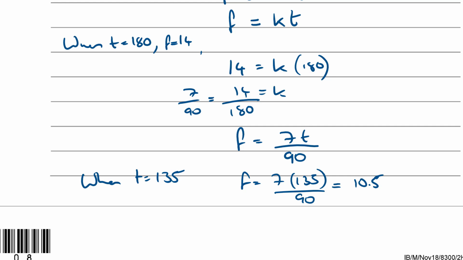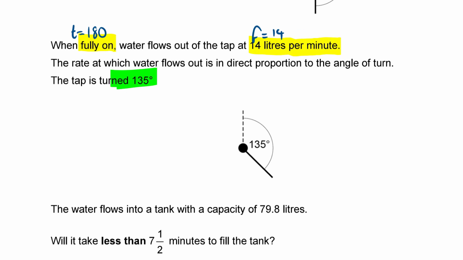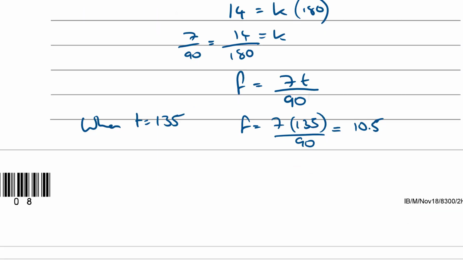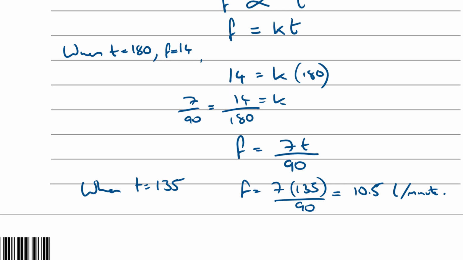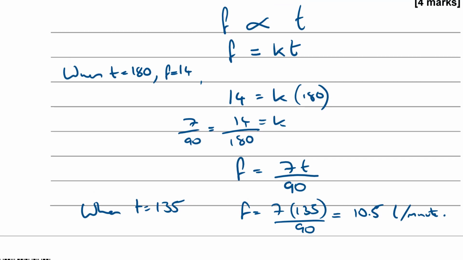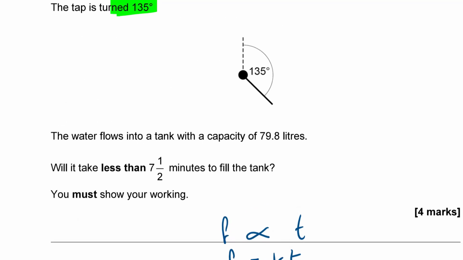The units are litres per minute, so that's 10.5 litres per minute. So the flow is 10.5 litres per minute.